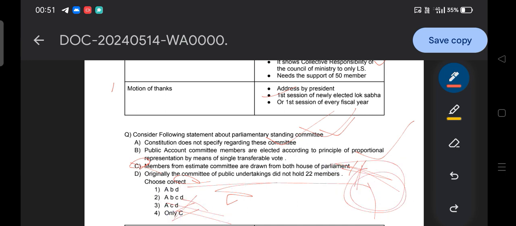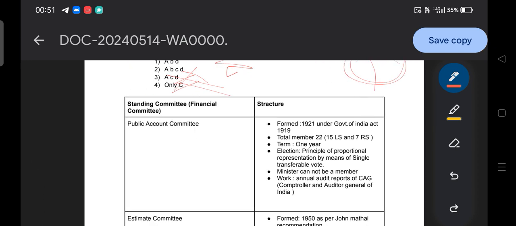This is the way you need to answer. Like you ask me, sir, how can I attempt a statement-based question? That is the way to attempt statement questions. You have to be clear about the factual information. For example, the estimate committee: how many members are there? Whether the members are only from Lok Sabha or Rajya Sabha or both houses. That you need to be clear about. So don't worry, I am here. Let's revise that together. Together we can do everything. That is our main motto.